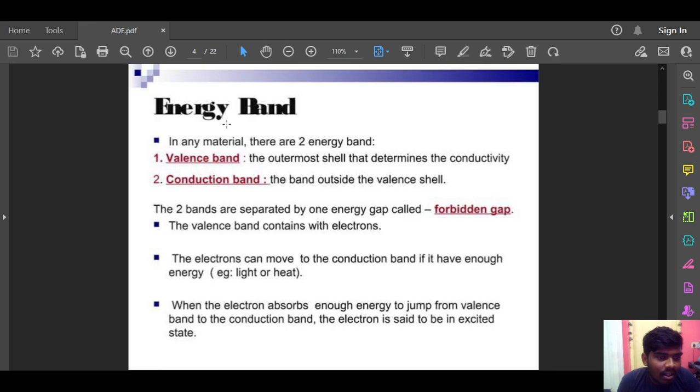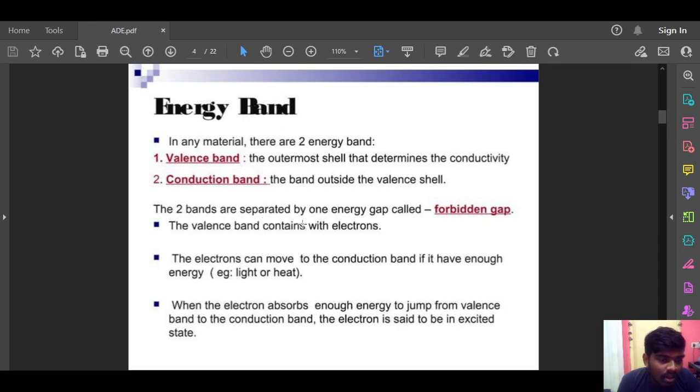First, the energy band. In any material, there are two energy bands: the valence band and the conduction band. The valence band is the outermost shell that determines the conductivity, and the conduction band is the band outside the valence shell. The two bands are separated by an energy gap called the forbidden gap.